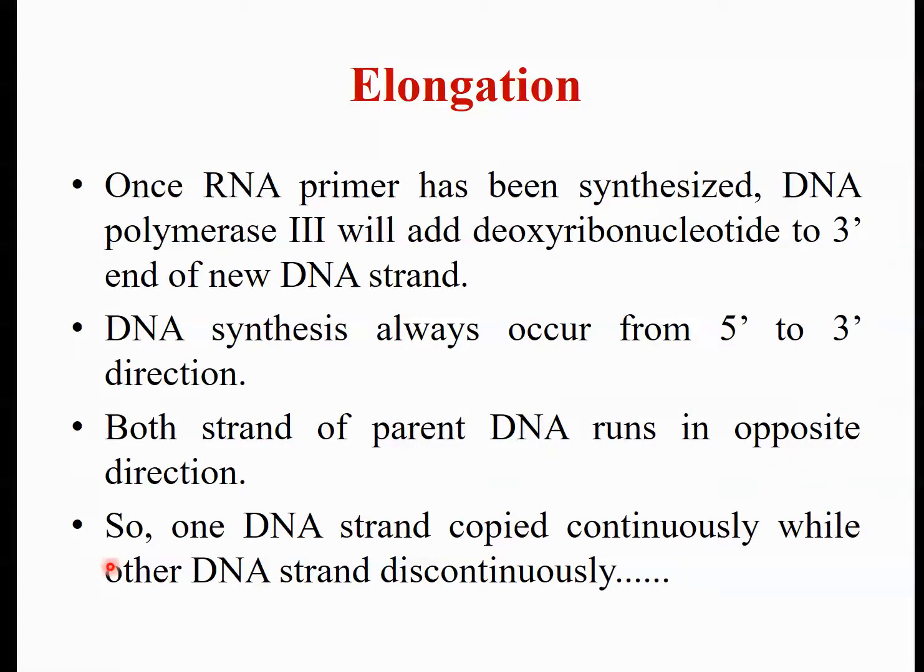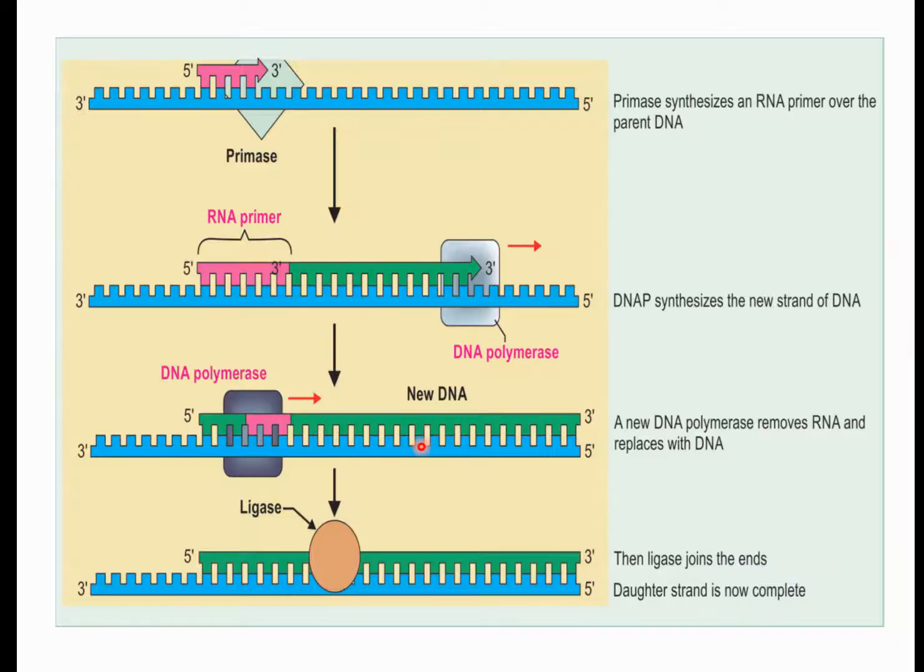Because of it, one DNA strand is synthesized continuously at one replication fork, going towards the replication fork, while the complementary strand is synthesized discontinuously because of the opposite direction of the parent DNA. This is the elongation.